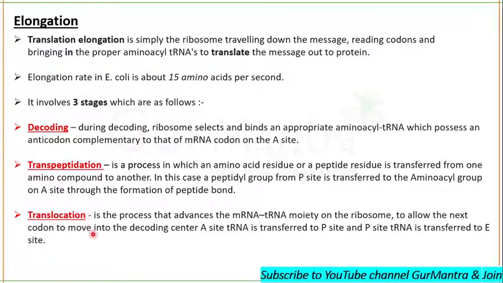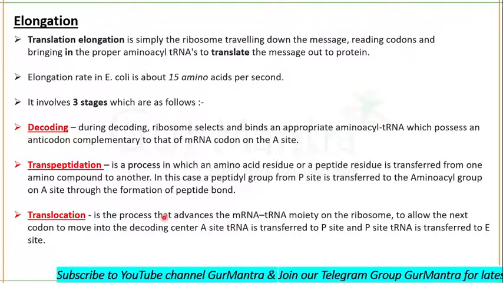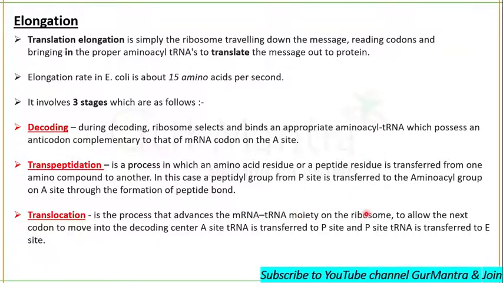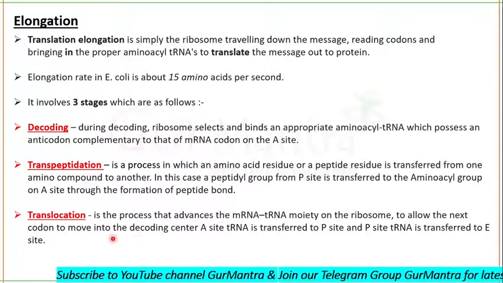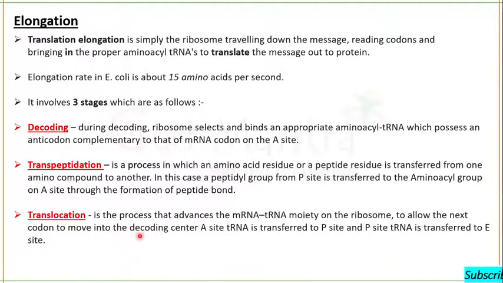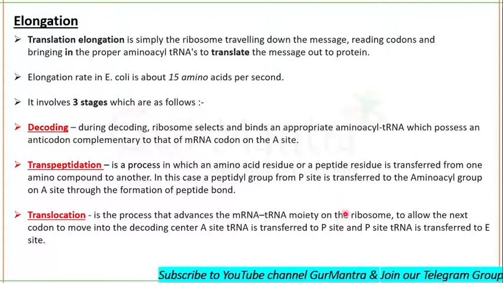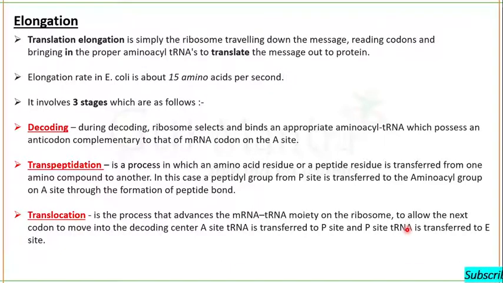What happens during translocation? Translocation is the process that advances the mRNA-tRNA moiety on the ribosome to allow the next codon to move into the decoding center. Actually, the tRNA on the A site is transferred to the P site, and the tRNA on the P site is transferred to the E site.